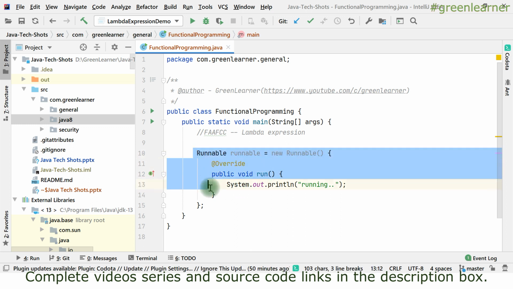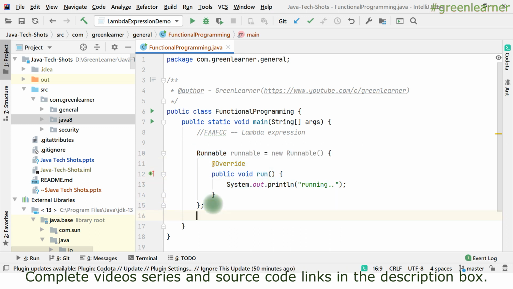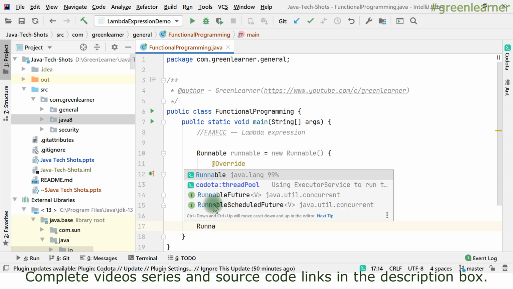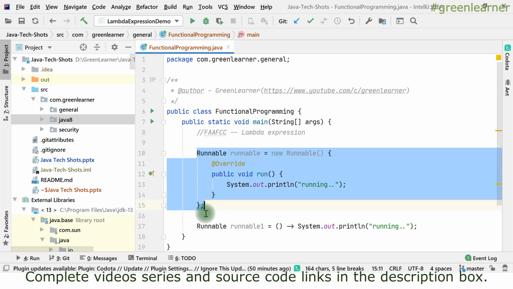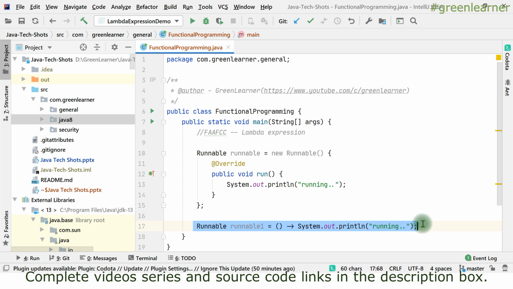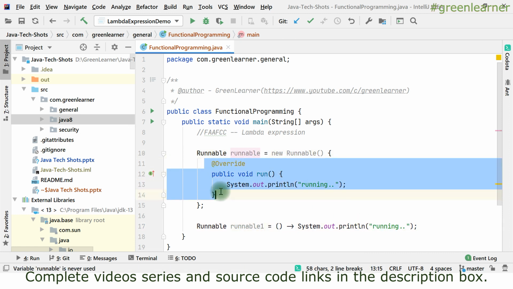There is one more way that we can use to create the instance of Runnable, right? So let's do that. So here it is. See these few lines, and this is the same, right? When I trigger runnable one dot run, it is going to call the running, and when I call this one again, it is going to call this one.